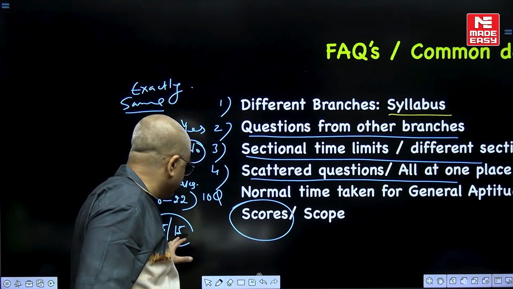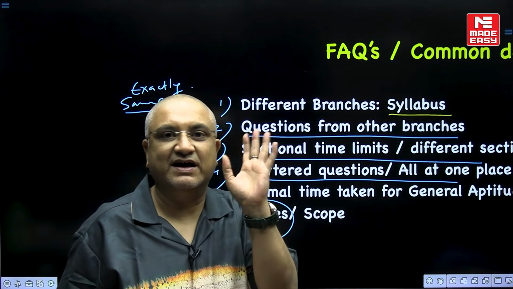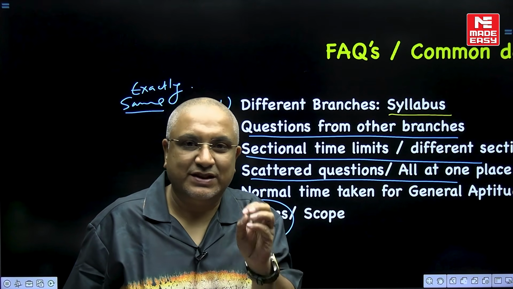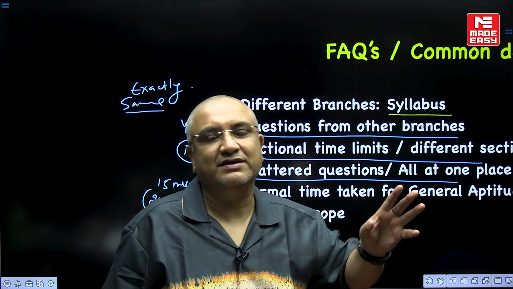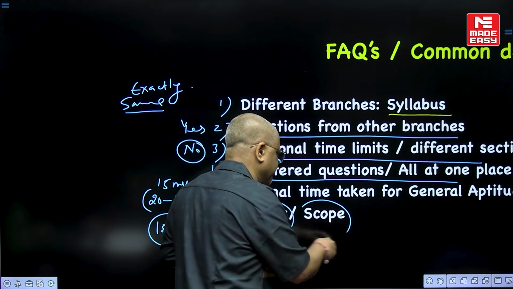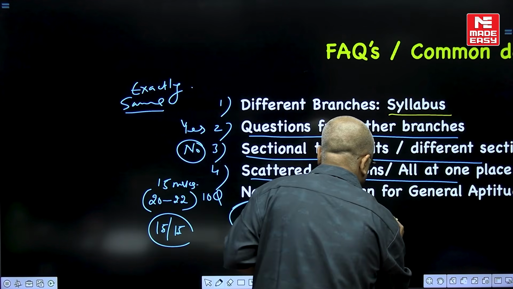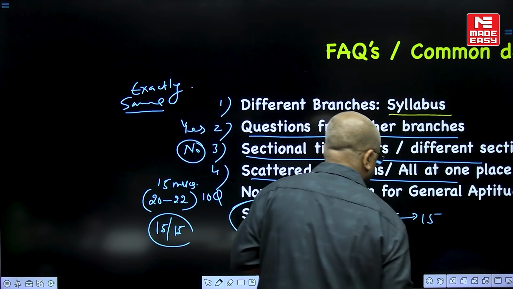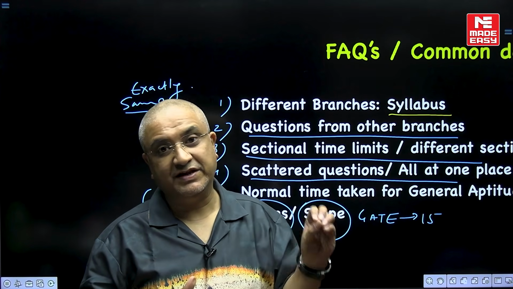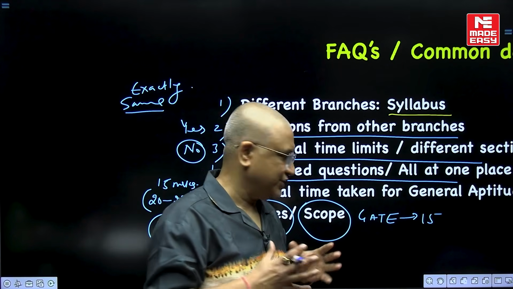So 15 on 15 is really achievable, but don't get crazy about कि ये करना ही करना है, भले ये आधा घंटा लग जाए। Purpose of scoring high in aptitude will get lost once you spend unnecessary time in a particular question. ठीक है, तो इस चीज का बहुत ध्यान रखिएगा। स्कोप इज फिनोमिनल बिकॉज गेट हैज 15 मार्क्स। गेट में होता है हमारा 15 मार्क्स का जनरल एप्टीट्यूड, I hope, I'm not sure about, but any of the area will not have 15 marks as high weightage as general aptitude, right, including aptitude, reasoning and English.